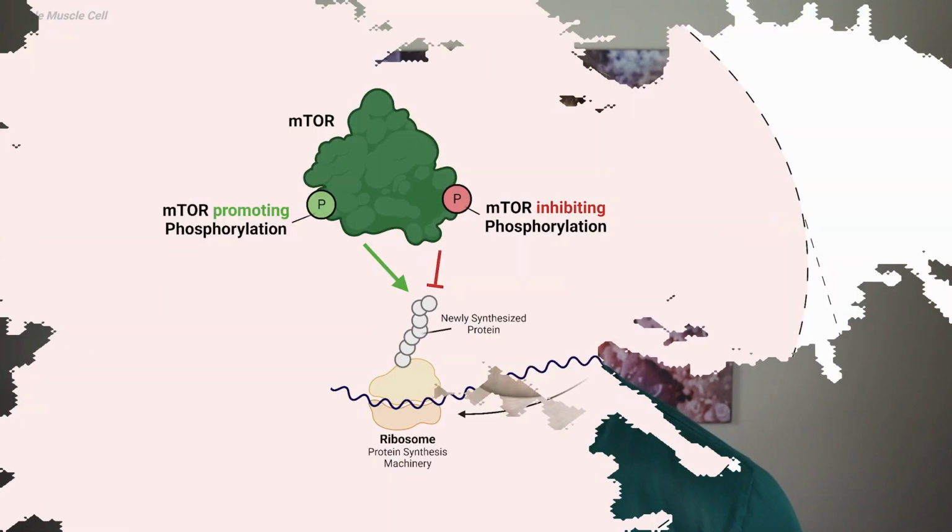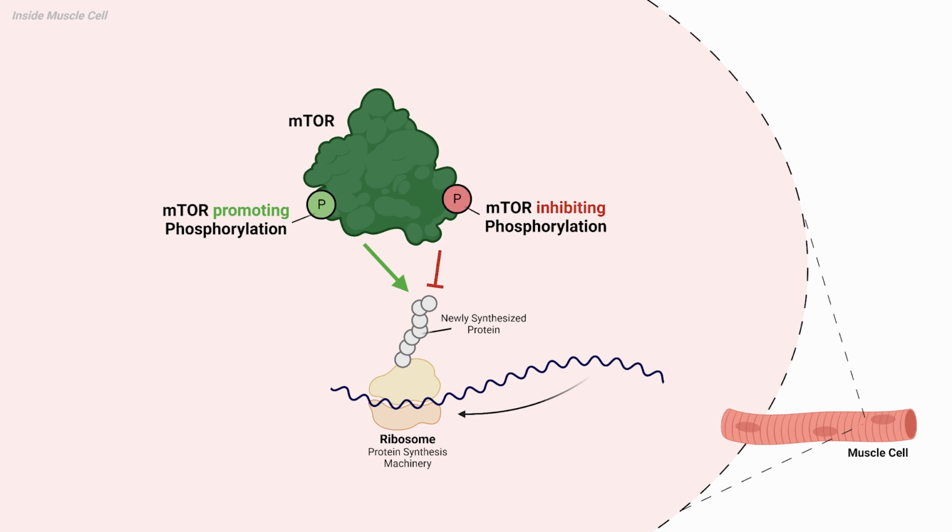Within the muscle cells, there are specific molecules like mTOR that control activation of protein synthesis. This is done by tagging mTOR in a particular way. This tag, called phosphorylation, either stops mTOR from working or stimulates it to work. If stimulated, mTOR will tag, that means phosphorylate, another protein that interacts with protein synthesis promoting molecules that activate protein synthesis machinery known as ribosomes.